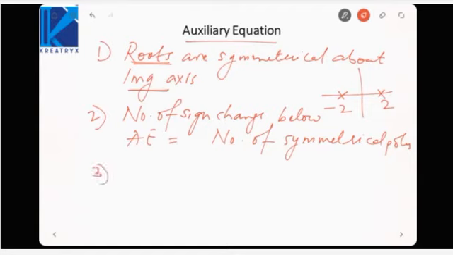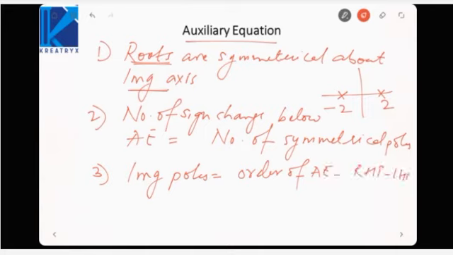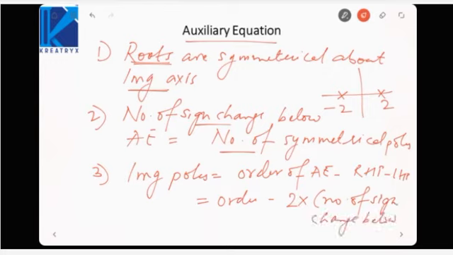That means how many imaginary poles are there? Imaginary poles are the order of the auxiliary equation minus right half poles minus left half poles. And I know right half and left half is equal to the number of sign changes below AE, so order minus 2 into the number of sign changes below the auxiliary equation. That will be my number of imaginary poles.